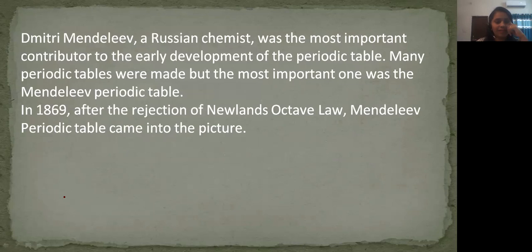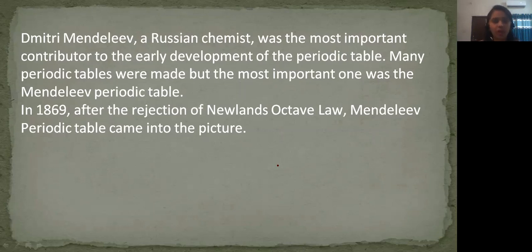Dmitri Mendeleev is the complete name of Mendeleev. He was a Russian chemist. Who was he? He was a Russian chemist. He was the most important contributor to the early development of the periodic table. Many periodic tables were developed before Mendeleev's periodic table, and after Mendeleev also. So Mendeleev's periodic table plays an important part in the early development of the periodic table.